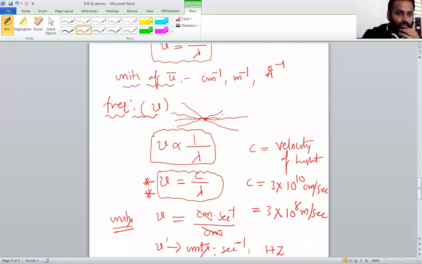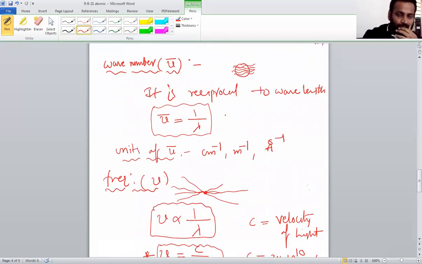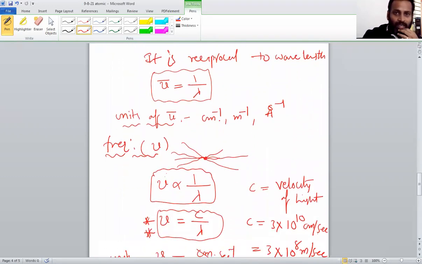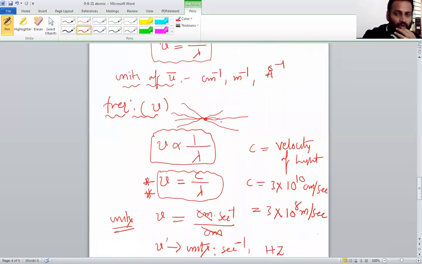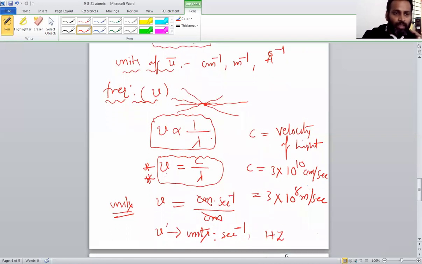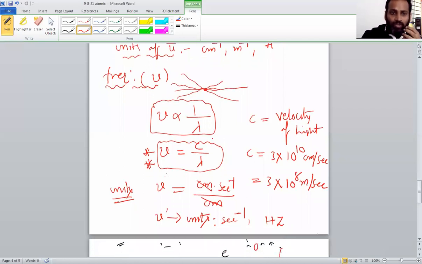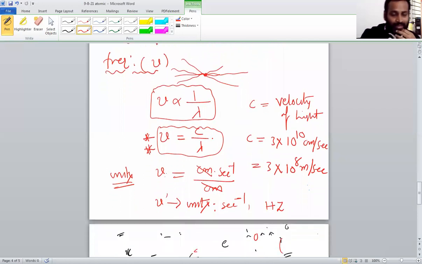Next, the behavior of electromagnetic radiation we will also discuss in our next class, and it is not completed, and the spectrum also is not completed. Just the spectrum definition was given here, but after frequency and time period and all, we will discuss line spectrum and band spectrum, different types of spectral lines. Afterwards, we will discuss isotopes, isobars, isotones and all. Then we will enter into the most important topic, hydrogen spectrum. So about the spectrum only, we will have classes for a few days, like 2-3 days.